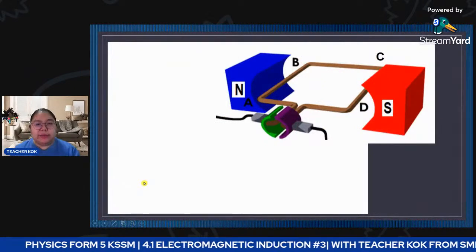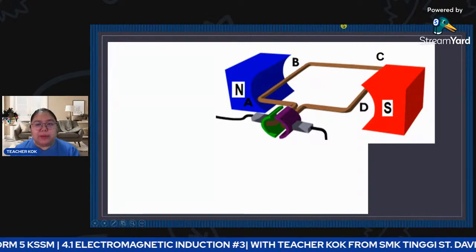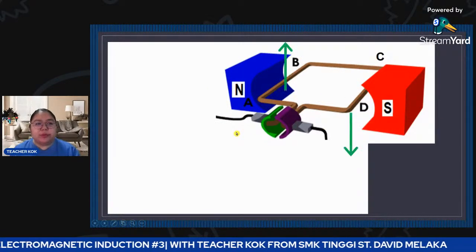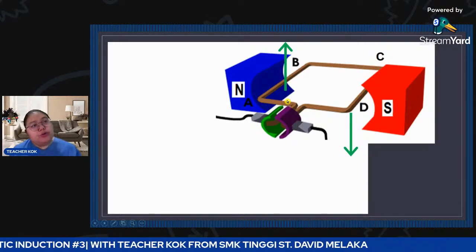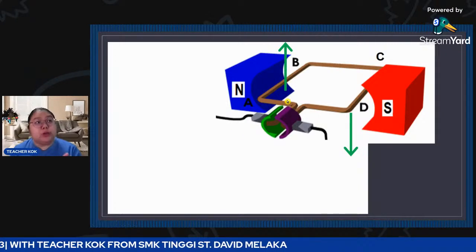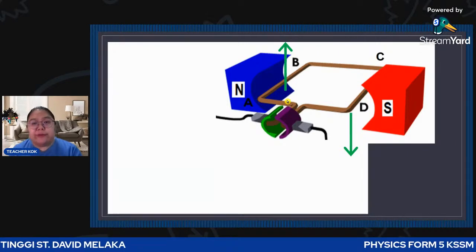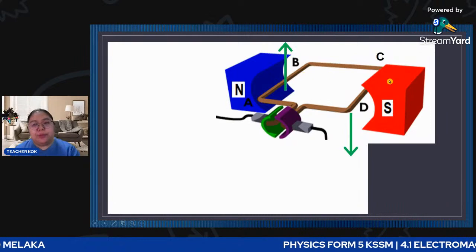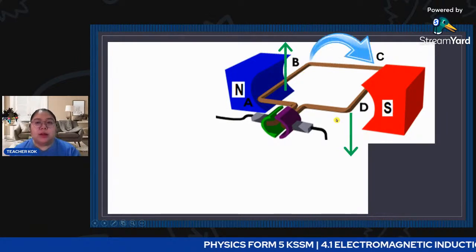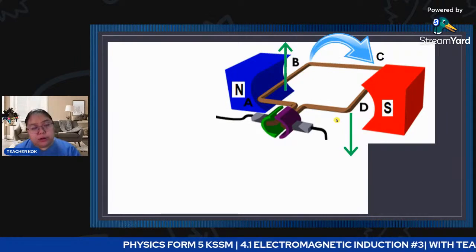Okay, we're going to see the explanations. We label A, B, C, D, north and south. First, you need to rotate because you need to move first. This one is a generator, so you need to rotate by yourself first. So AB, I move up. CD, I move down. So after that, they will turn clockwise.